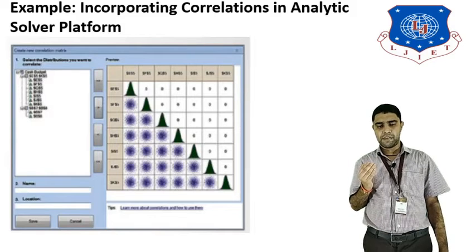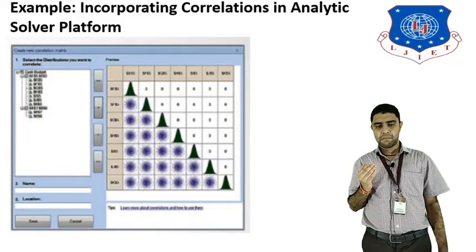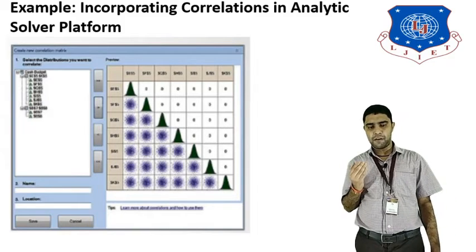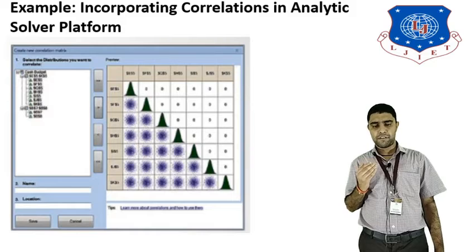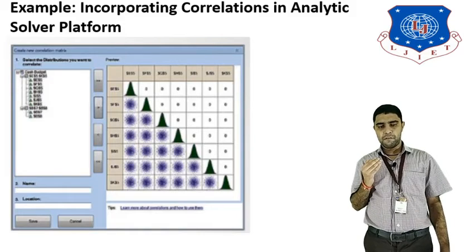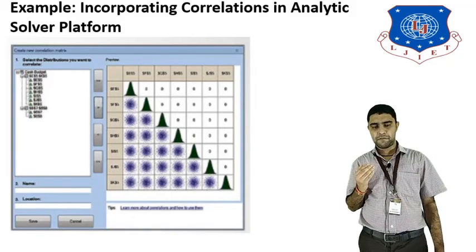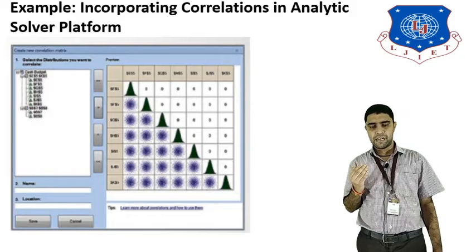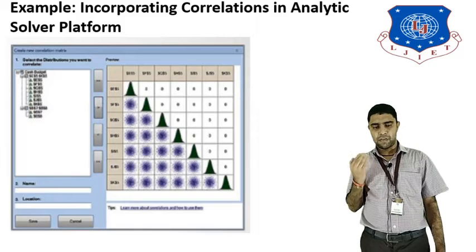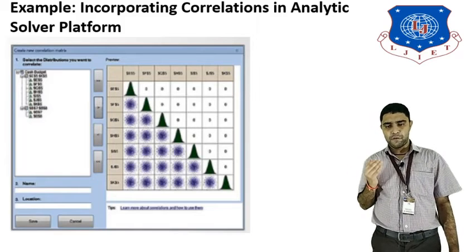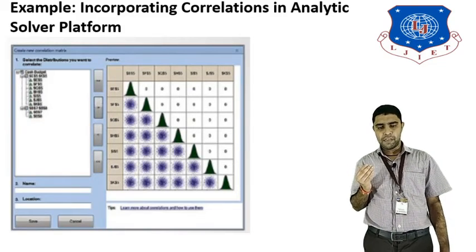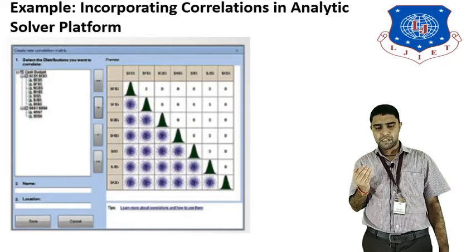The green figure shows how many values there are initially, and initially the correlation value is 0. The blue visualization shows how the correlation is done from one matrix to another in Analytic Solver Platform in Monte Carlo simulation for the cash budget model.